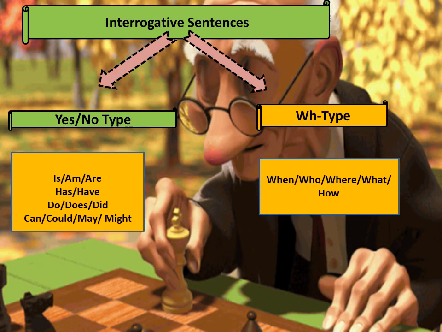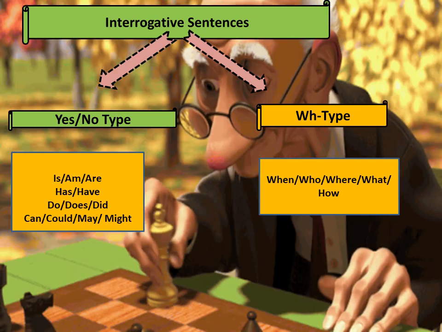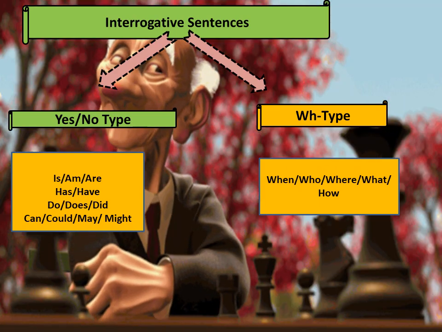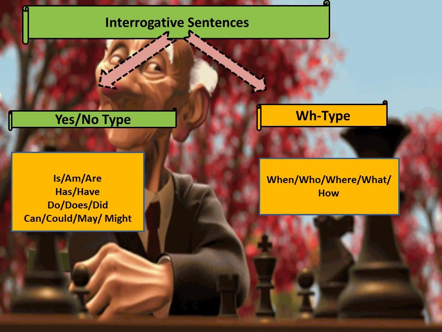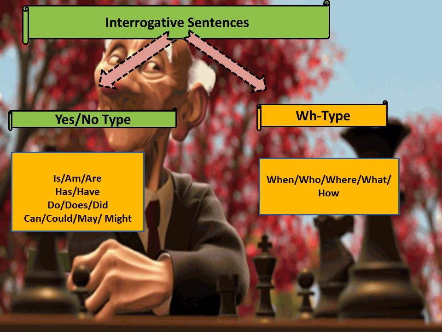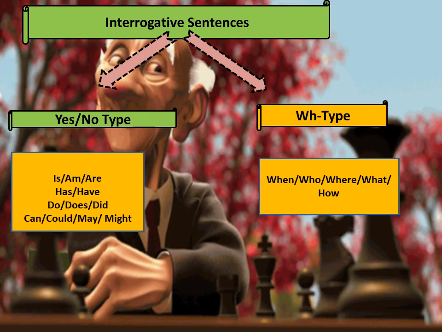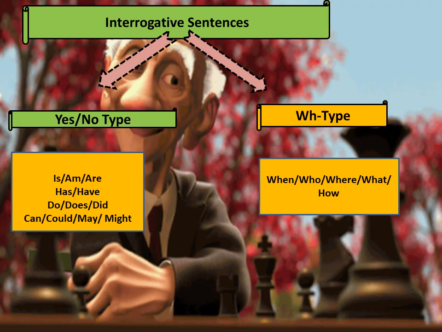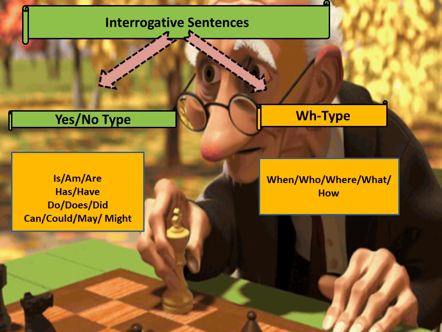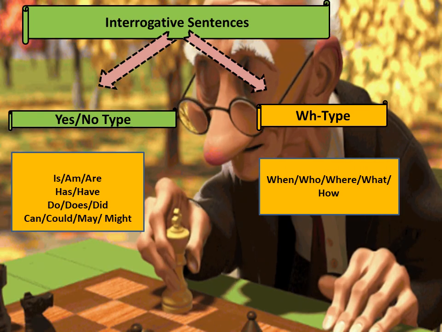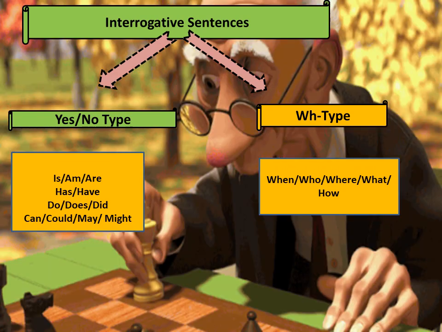When you ask a question with the help of these question words, the reply will always be in yes or no type. And the other is WH type, which are those question words which start with W or H, like when, who, where, what, and how.